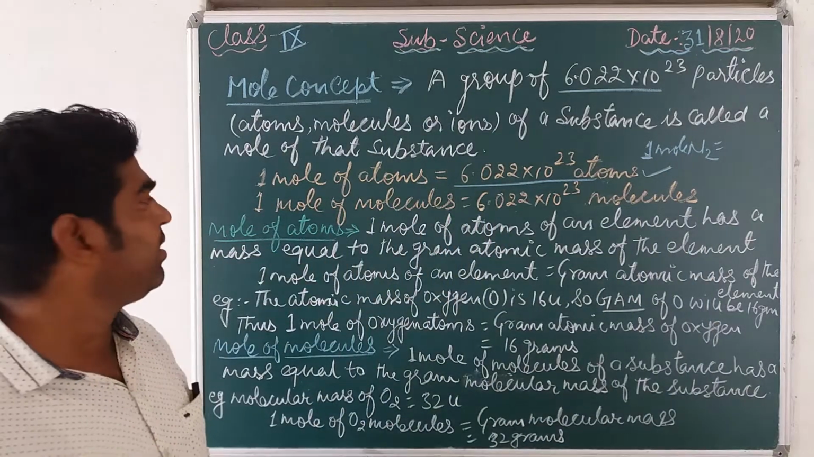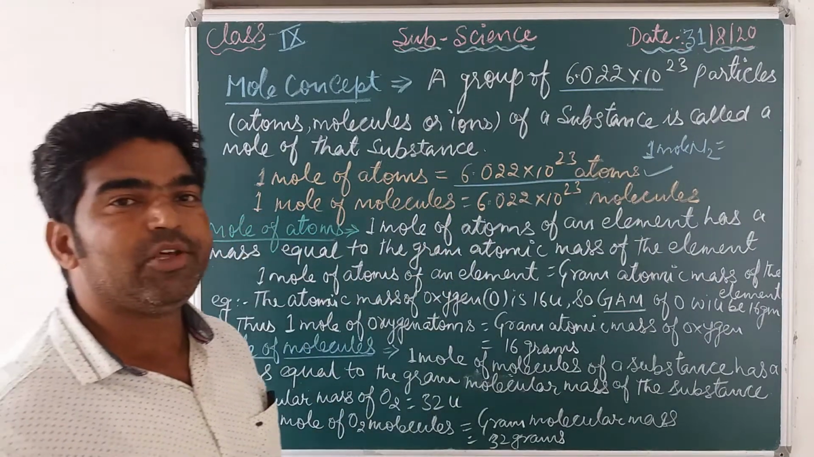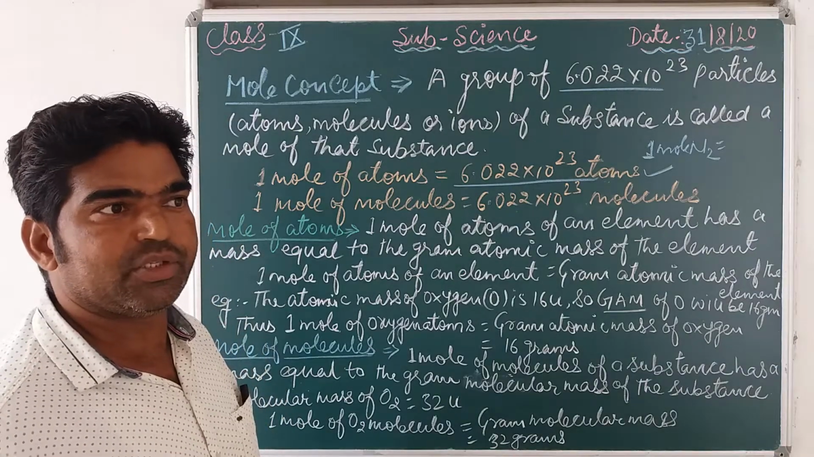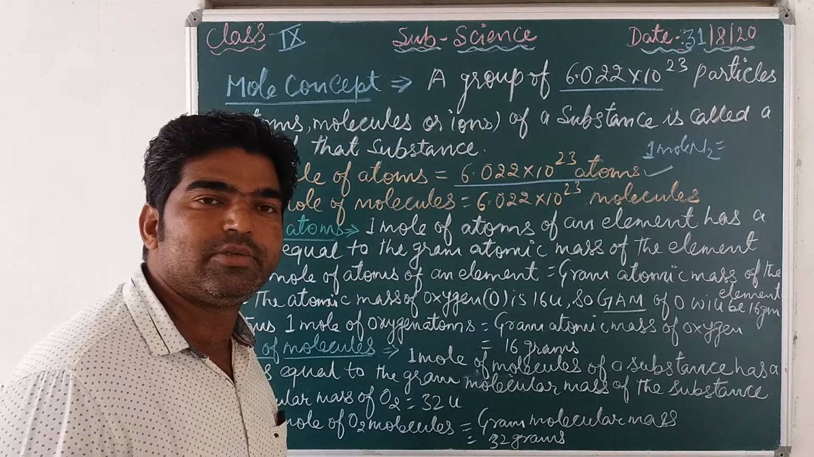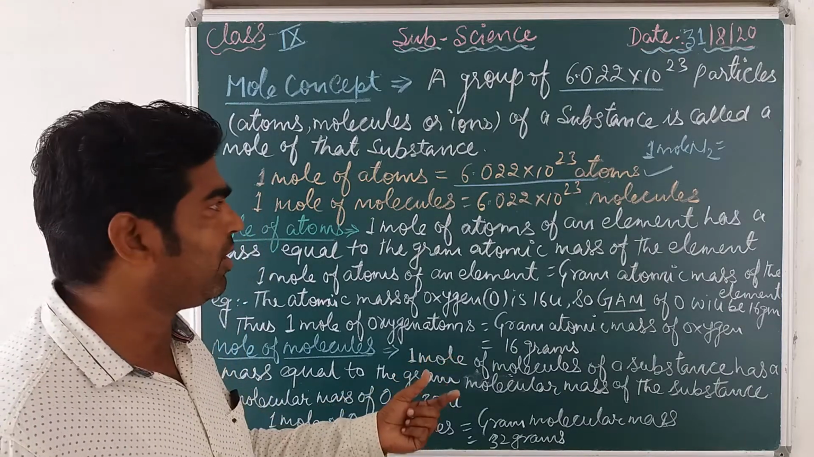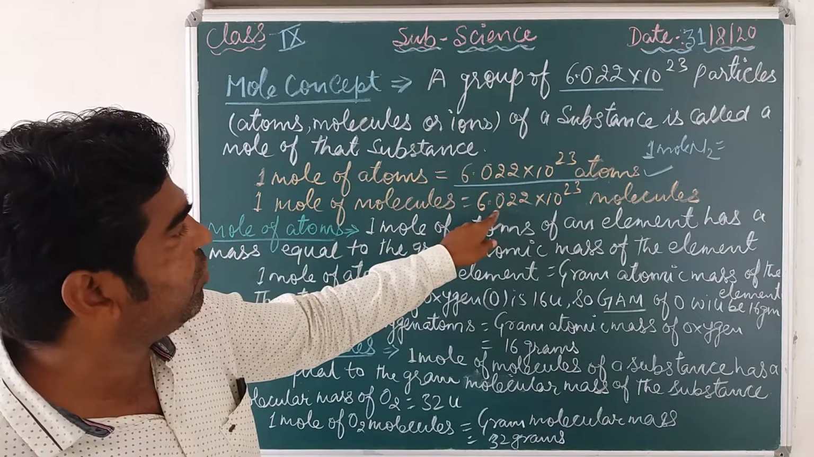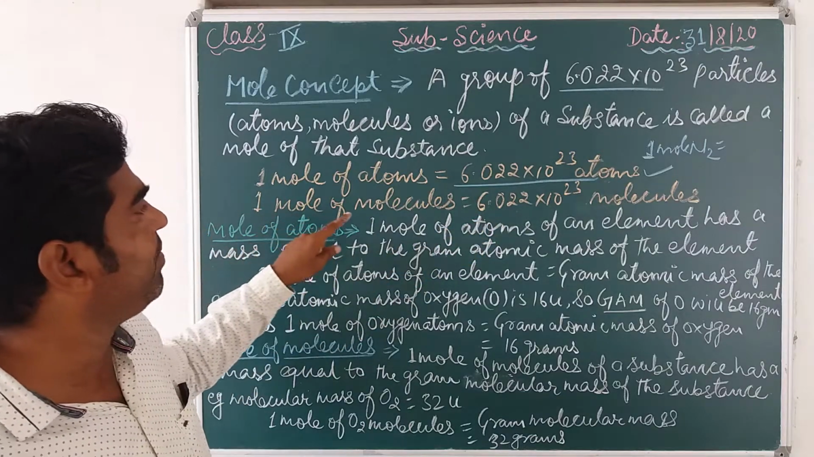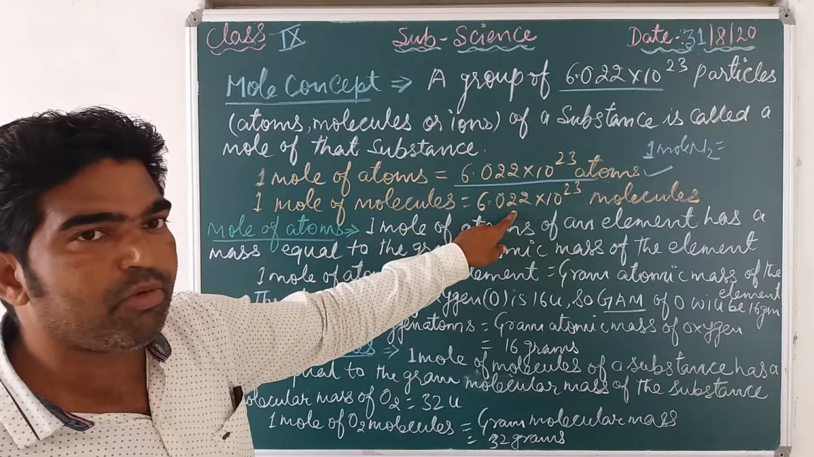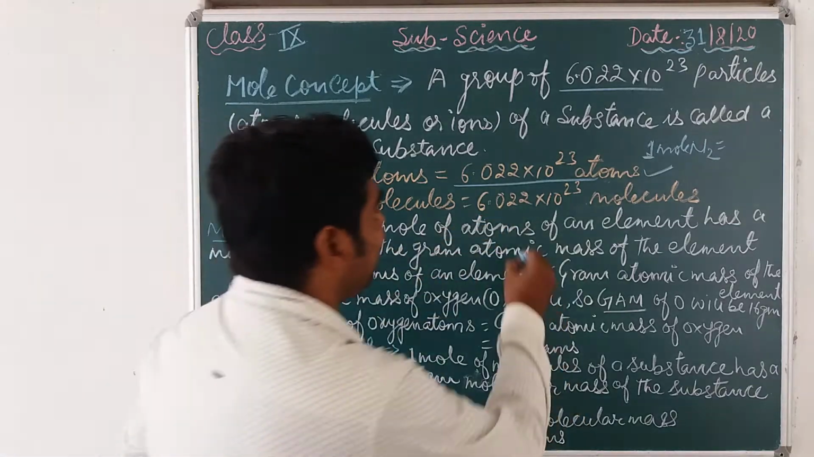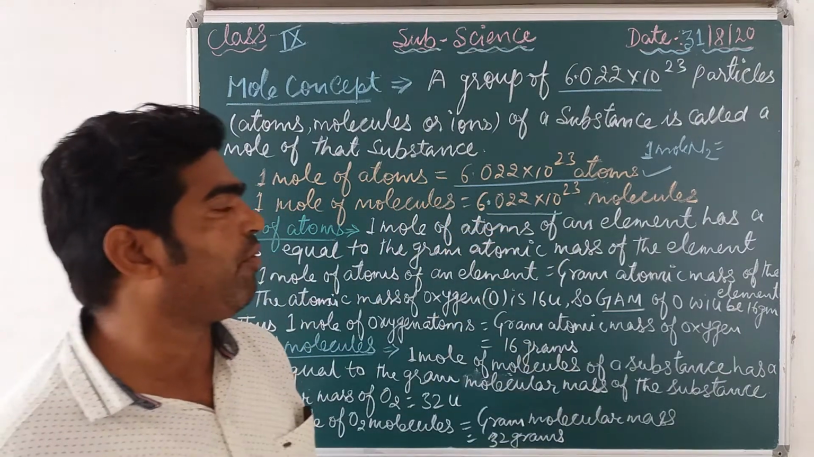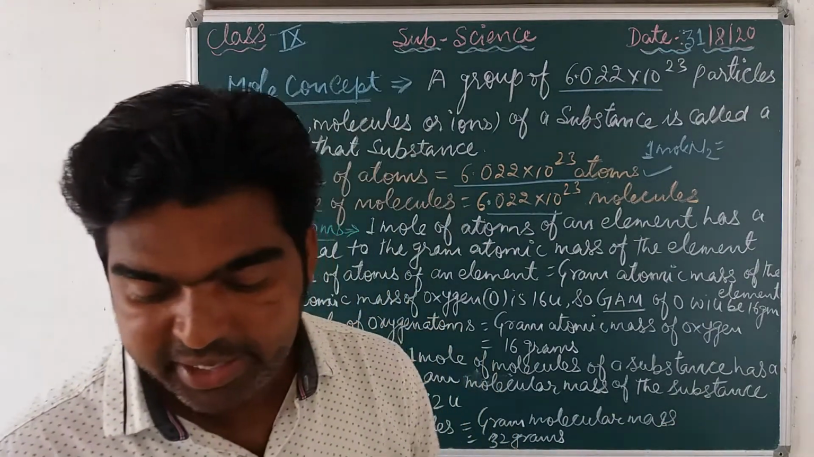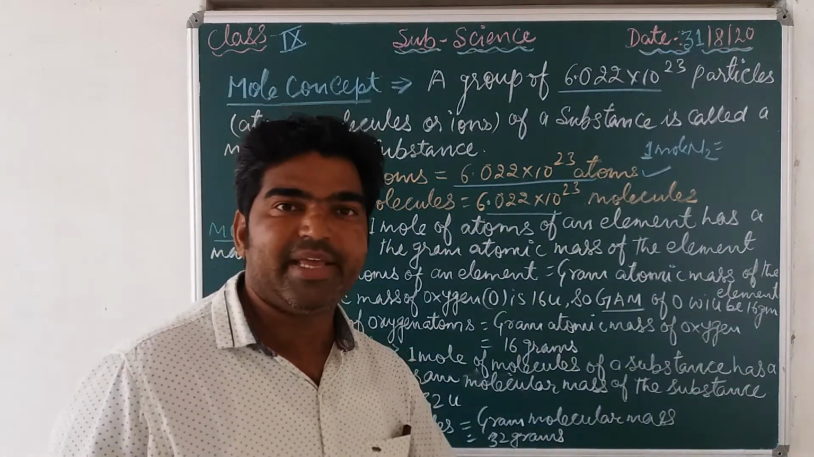If we are talking about 1 mole of molecules of any substance, suppose water molecules, hydrogen molecules, helium molecules, oxygen molecules, then 1 mole of molecules is equal to how many molecules? That is equal to the Avogadro number, 6.022 × 10^23.